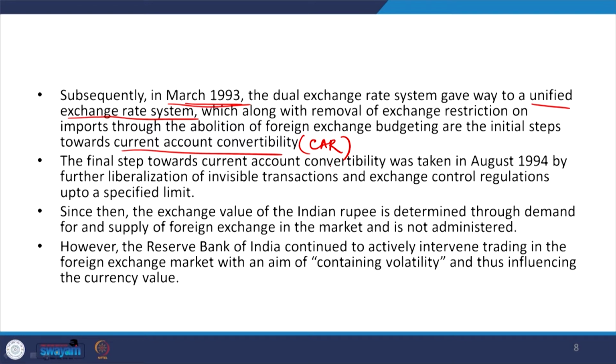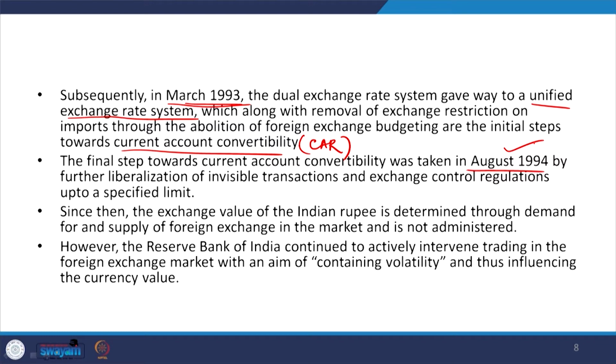The final step towards current account convertibility, this is very important to note, was taken in August 1994. Current account convertibility means any kind of transactions in the current account get convertible to the international currency very quickly.